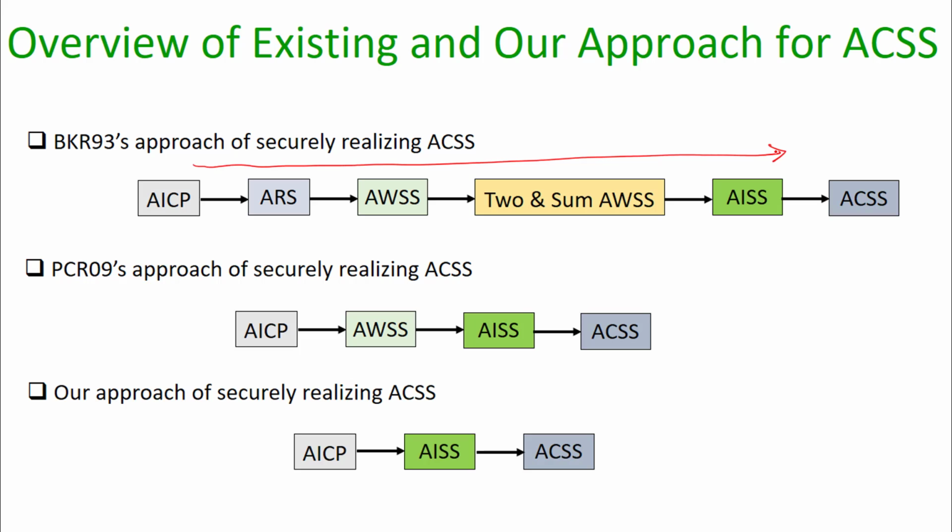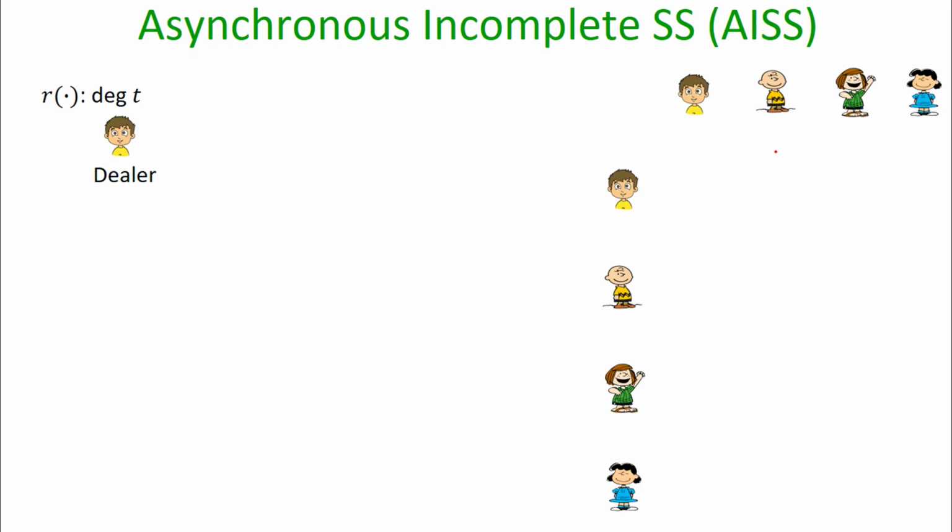Our approach for designing ACSS is to get rid of the AWSS primitive as well from the protocol of Patra et al. So in the rest of the talk, I will be talking about incomplete secret sharing and how exactly we go from incomplete secret sharing to complete secret sharing.